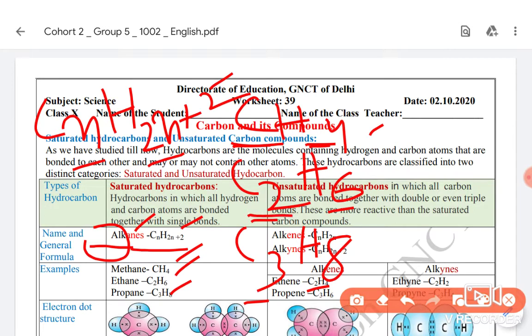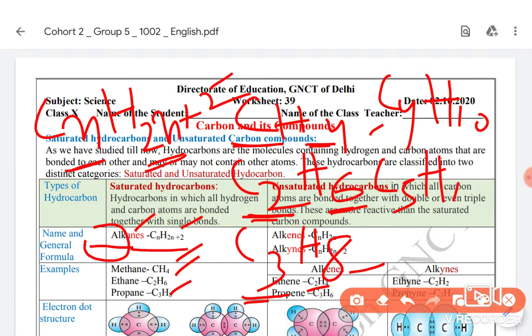Similarly, if carbon atoms are 2, then we put the value of n as 2, then H will become 2 times 2 is 4 plus 2, simply double the number of carbon atoms plus 2, so it will be 6. 3 times 2 is 6 plus 2, 8. So we can arrive at any formula. If C is 4, then H will become 10. If C is 5, then H will be 12.